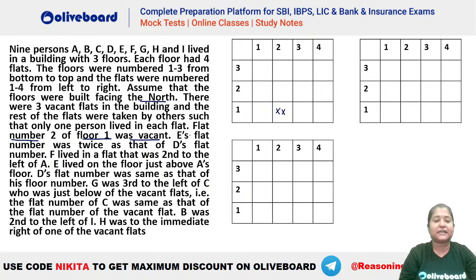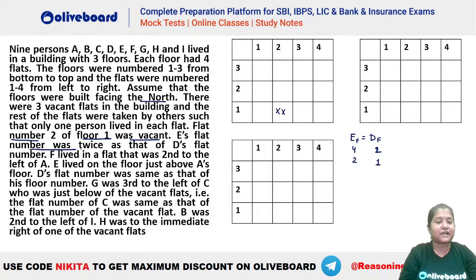After that, E's flat number is twice that of D's flat number. So the flat numbers are 1, 2, 3, 4. E can be in flat number 4 or 2, and D's flat number can be 2 or 1. So either E is in flat number 4 and D is in flat number 2, or E is in flat number 2 and D is in flat number 1. Either of the 2 possibilities.